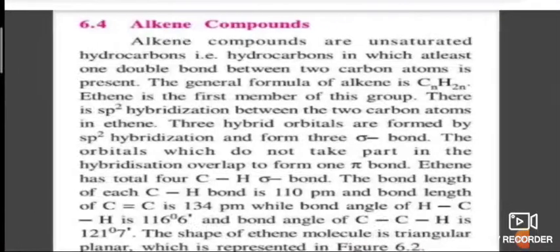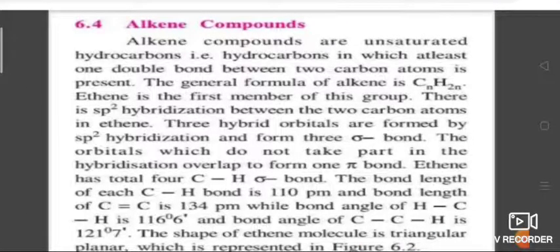Unsaturated hydrocarbons having at least one carbon-carbon double bond are called alkenes. Their general formula is CnH2n, as they have two hydrogen atoms fewer than the alkanes. They are also named olefins, meaning oil forming, as the first member of this class, ethene, forms an oily liquid when treated with chlorine. This is the introduction to alkenes.